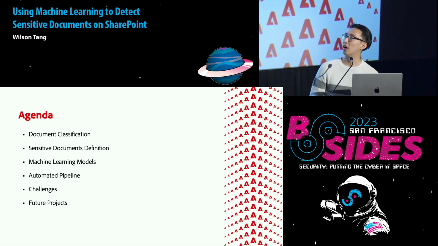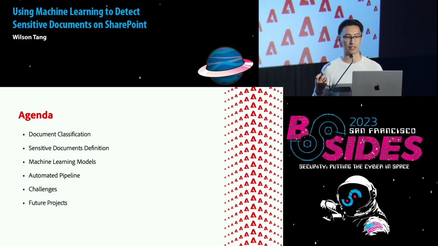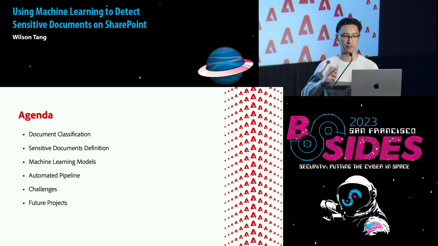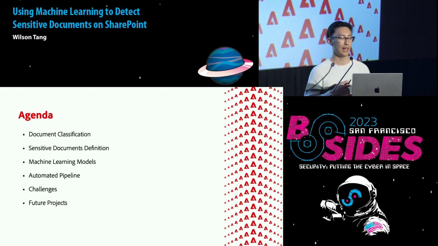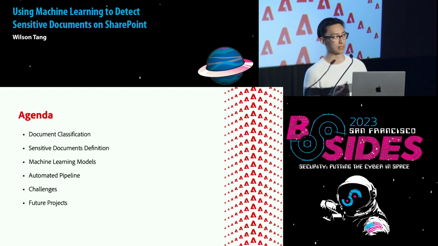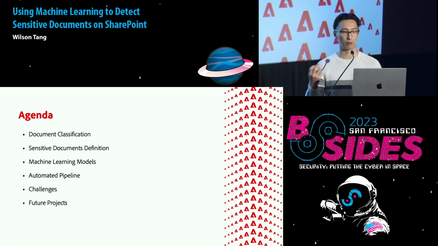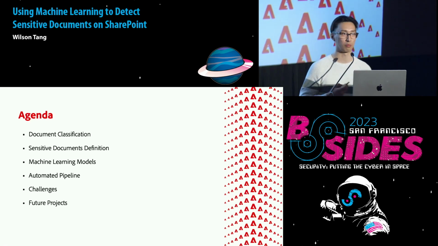So I'm going to give a basic overview of what I'm going to go through in this talk. First, I'm going to talk about document classification and how it fits into this realm of sensitive documents. Then I'm going to talk about how we define these sensitive documents in this project. And then, using that definition, how do we build machine learning models to detect these said documents? And finally, how do we deploy these machine learning models as an automated pipeline for real-time detection? Then I'm going to wrap up by noting some key challenges we faced during this project, and also talking about some future projects we want to tackle based on this.